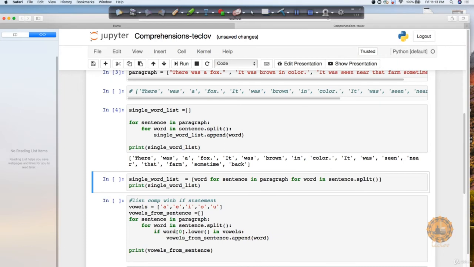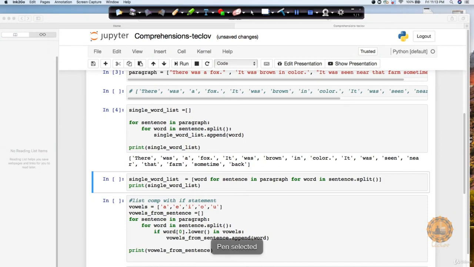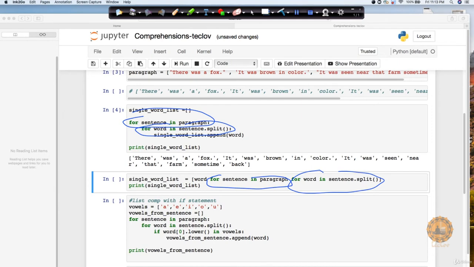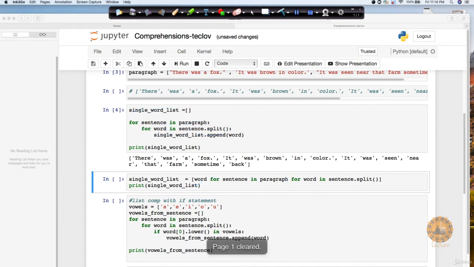Now if I have to do the same thing in comprehension, you can see that I'm just saying for each sentence in paragraph, and for each word in sentence dot split. You can very easily construct it from here, as we just use the same thing: for sentence in paragraph, then for word in sentence dot split, and the operation we are performing is just printing the word, right? So that's what we put in, and it's going to work quite well. Magically it's going to give me all the required output. So let's see this.